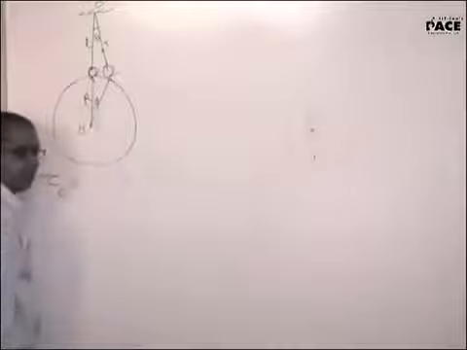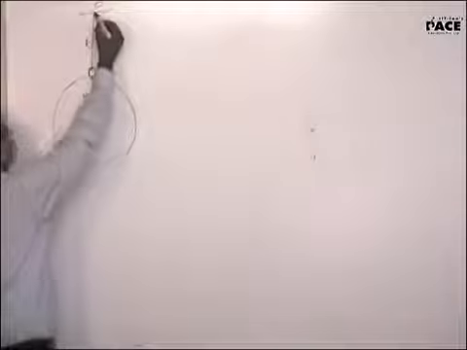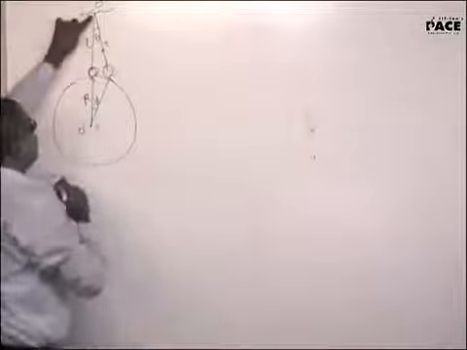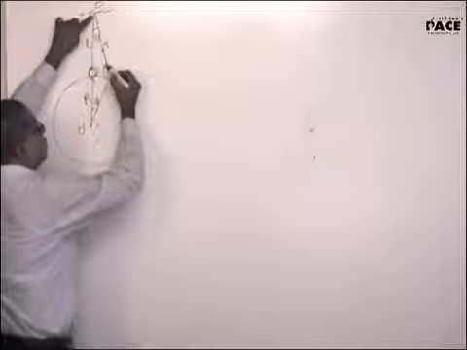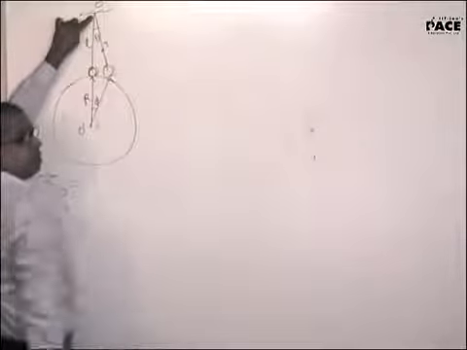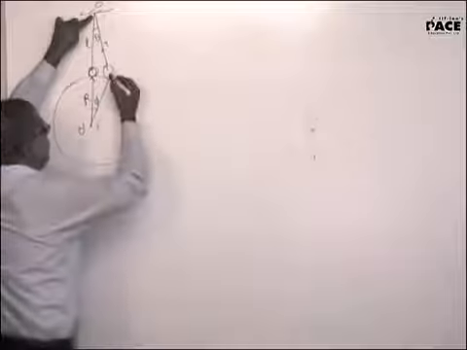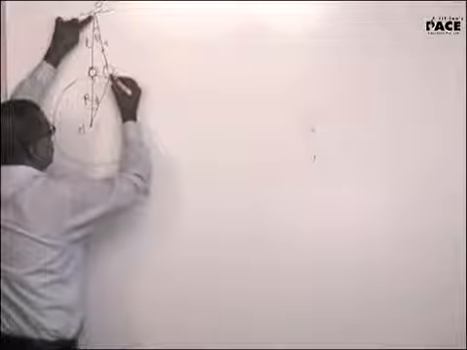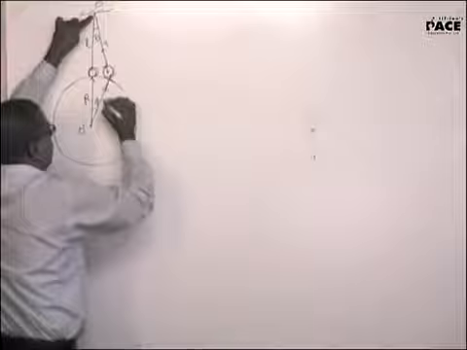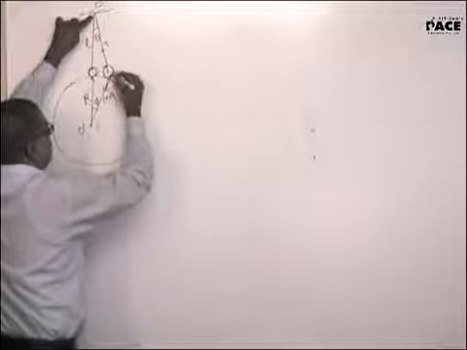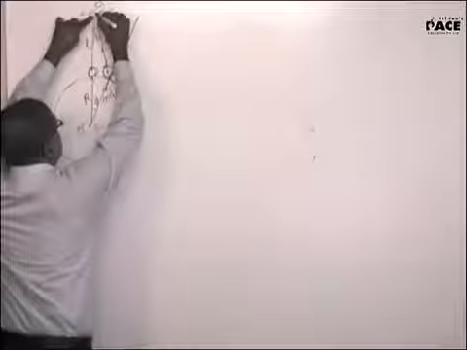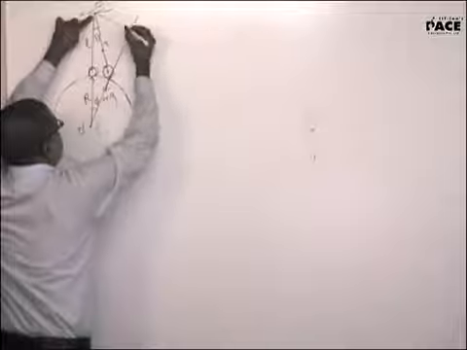This angle is phi. Now if I want to take the torque about O, have a look at it. Tension is passing through it, so it will not produce any torque. The only other force acting on it is mg. Mg will be passing through the center. So extend the line of action of mg and drop a perpendicular on it.